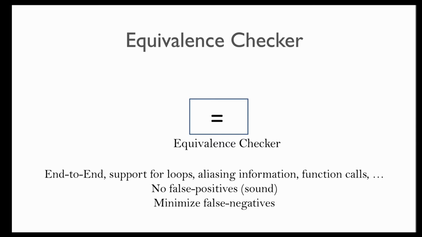It is perhaps not possible to build an equivalence checker that is both sound and has zero false negatives, because the problem is undecidable in general in Turing's model of computation with an infinite tape. The equivalence checker thus should aim to minimize such false negatives. So while we cannot tolerate any false positives, false negatives are unavoidable, but we should try to minimize them. That's basically the goal of the equivalence checker.